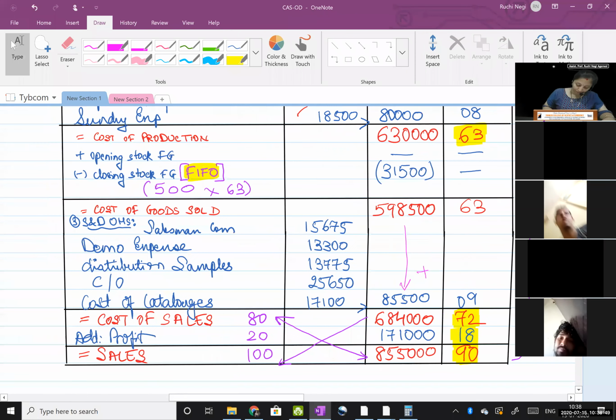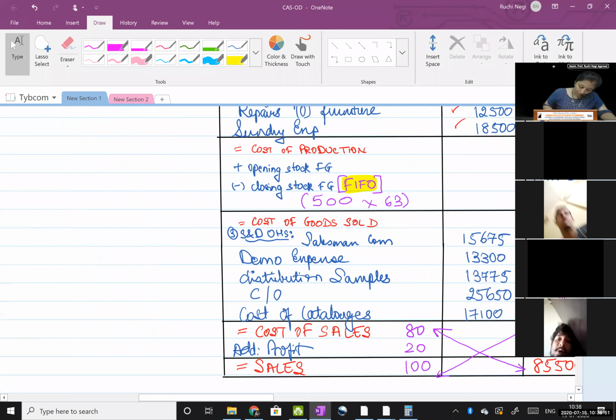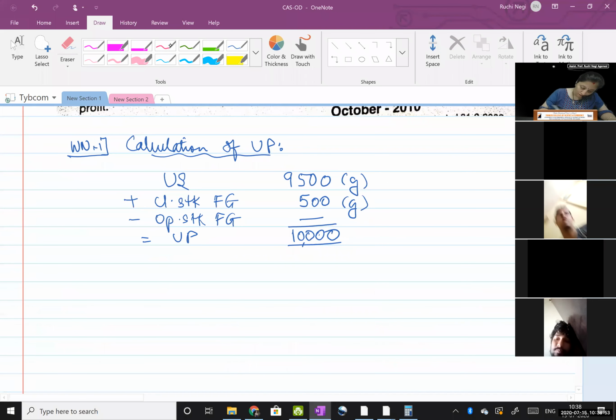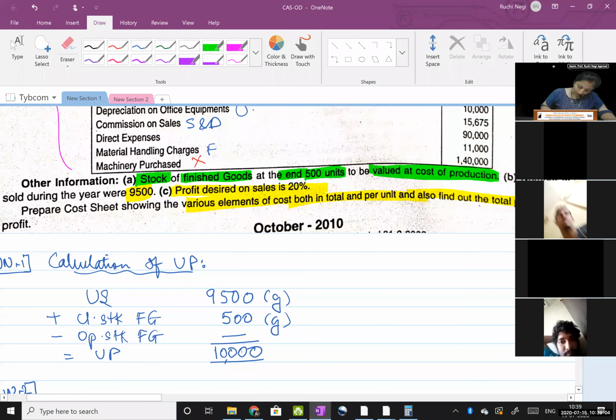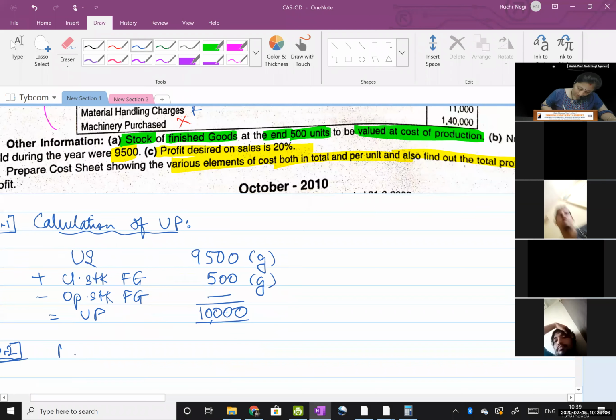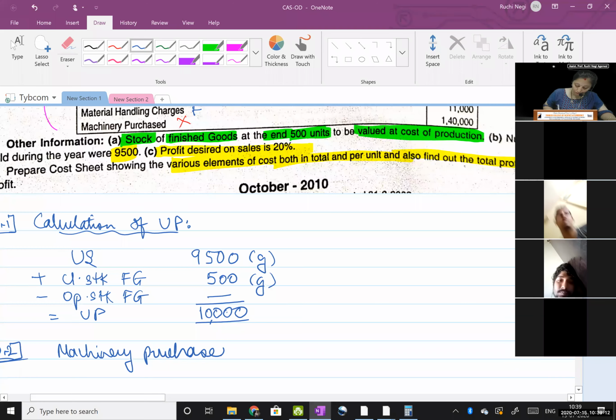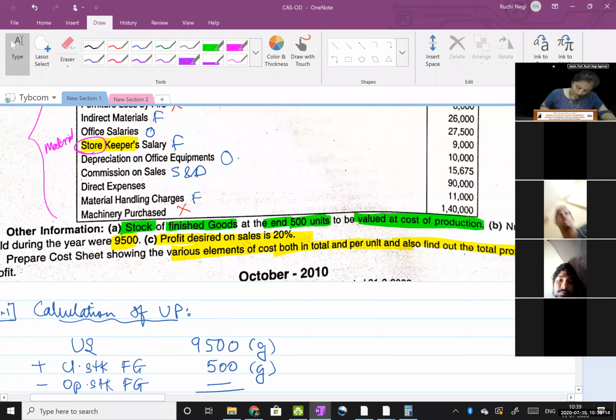Okay. And don't forget to write a note with respect to items which you are not taking in cost sheet. We have crossed certain items, right? Like machinery purchased. So write down machinery purchased, furniture lost by fire, and interest on loan. You have to write all this in exam.